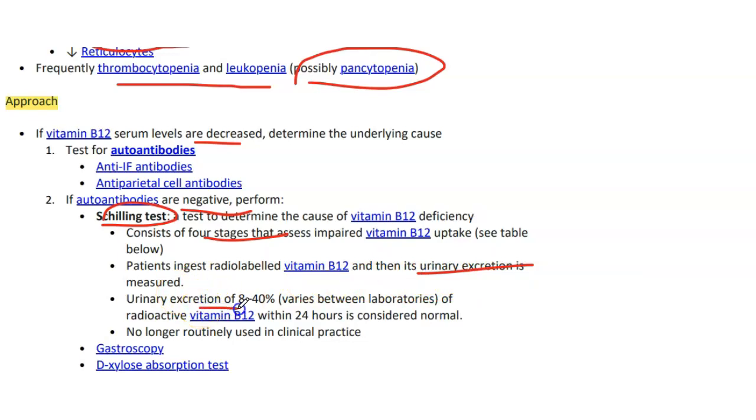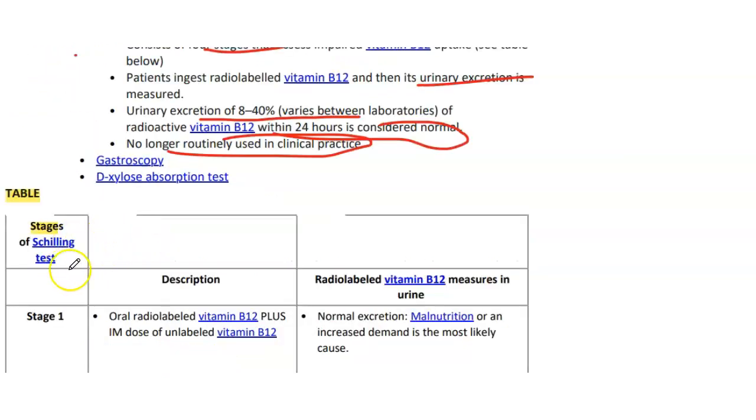Urinary excretion of 8 to 40% within 24 hours is considered normal. The Schilling test is no longer routinely used in clinical practice. You can do gastroscopy to look for atrophic gastritis and a D-xylose absorption test to look for any malabsorption. Some points about the Schilling test.